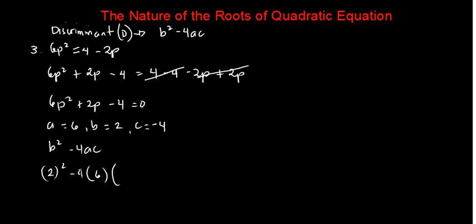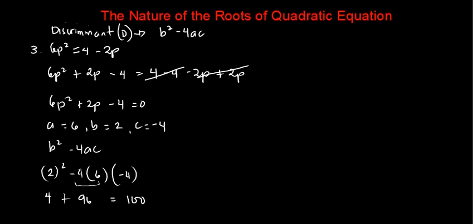Okay, so 2 squared, or 2 times 2, is equal to 4. Then, let's multiply these 3 integers. So, negative 4 times 6 is equal to negative 24. Then, negative 24, which is the product of negative 4 times 6, we multiply again by negative 4. And that will become positive 96. And 4 plus 96 is equal to 100. We all know that 100 is greater than 0, right? And also, 100 is a perfect square.